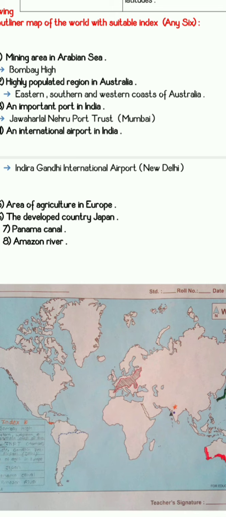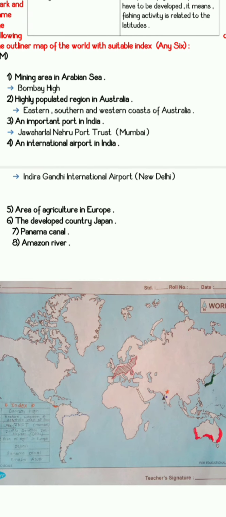So the mining area in the Arabian Sea is Bombay High. The highly populated region in Australia is the eastern, southern and western coast of Australia. An important port in India is Jawaharlal Nehru Port. Then an international airport in India is Indira Gandhi International Airport. Then areas of agriculture in Europe, the developed country Japan, then Panama Canal and Amazon River.